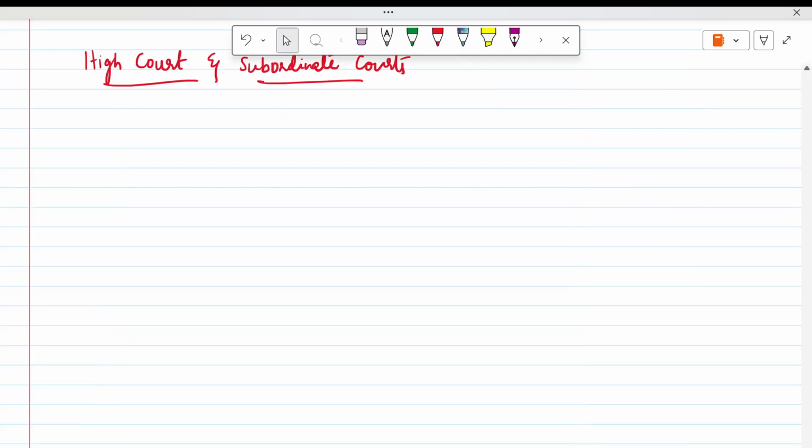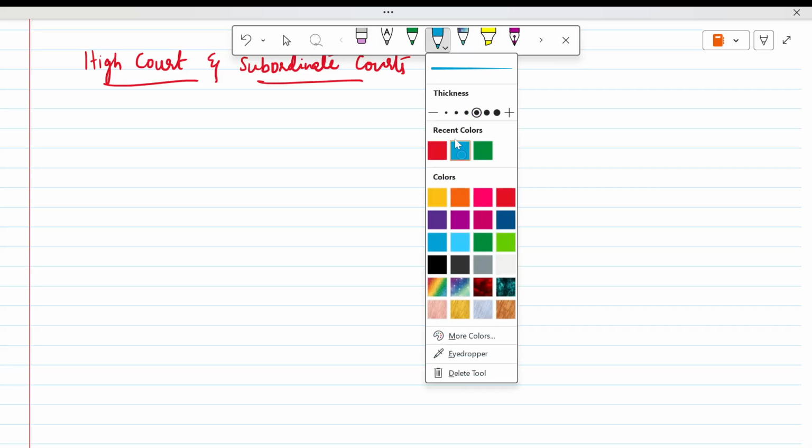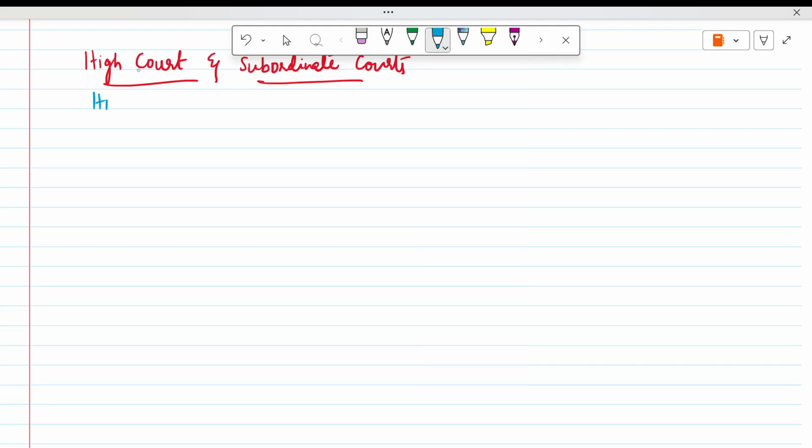In this class we will discuss High Courts and subordinate courts. First, we will discuss High Courts. If you take High Courts, there are Articles 214 to 231. Actually, Article 232 was also there, but it was repealed. So, Articles 214 to 231 deal with the High Courts.